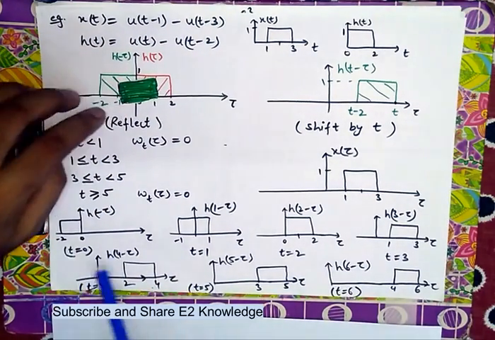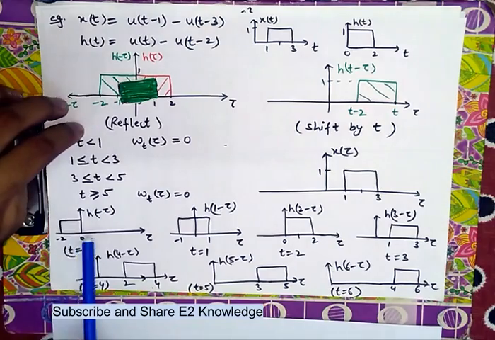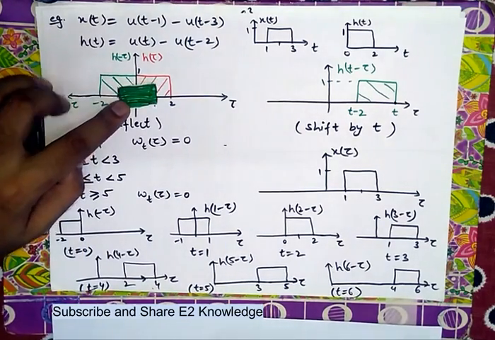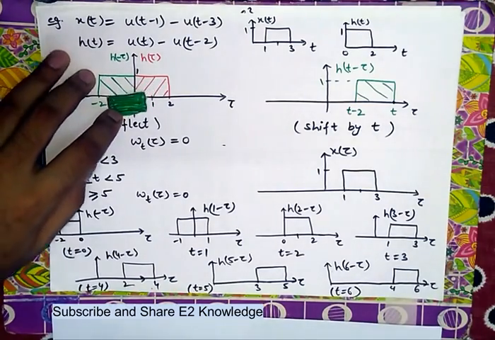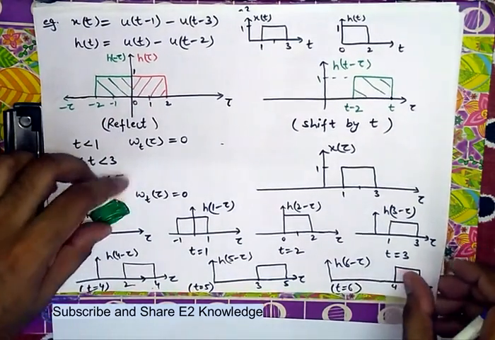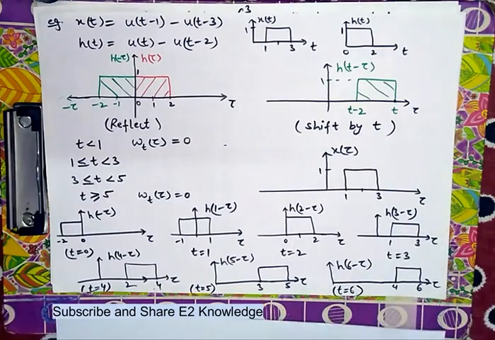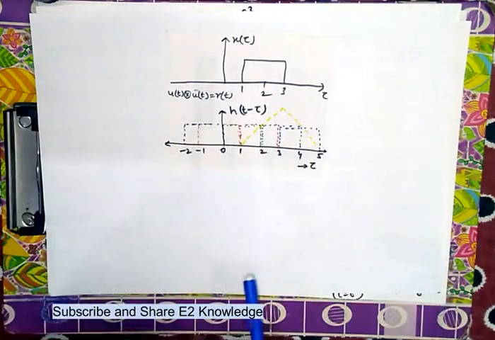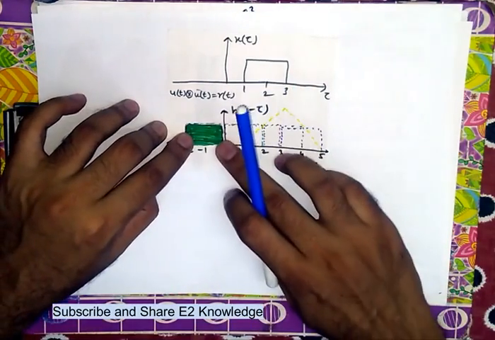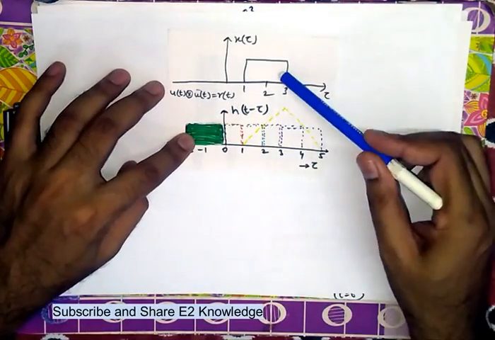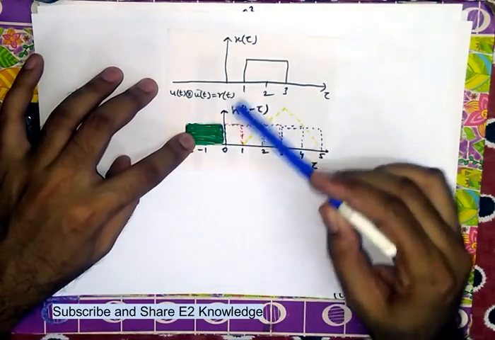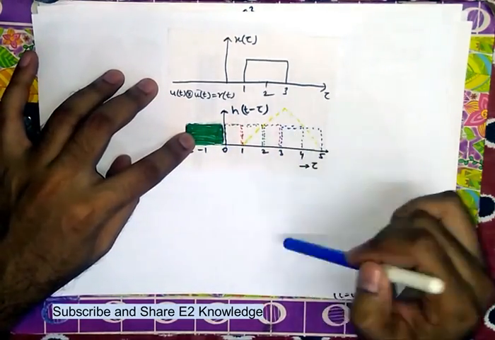Here we have shown it in a discrete manner, shifted by 1 only, 1, 2, 3, 4, 5, 6, but in the continuous domain it should be shifted continuously. When we shift this function, we calculate the area under the curve. Initially, with x(tau) there, we multiply both terms and find the common overlapping area.